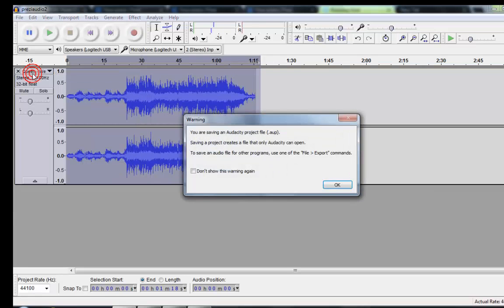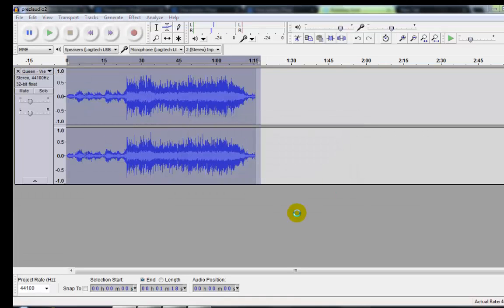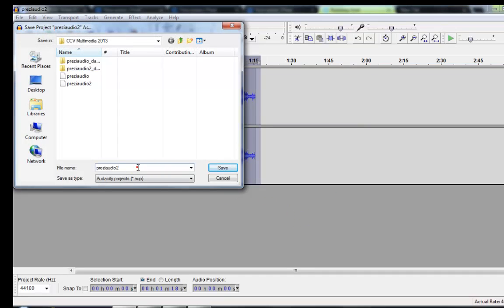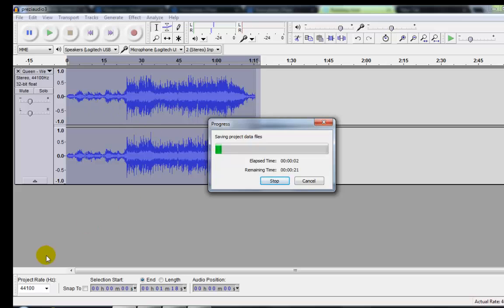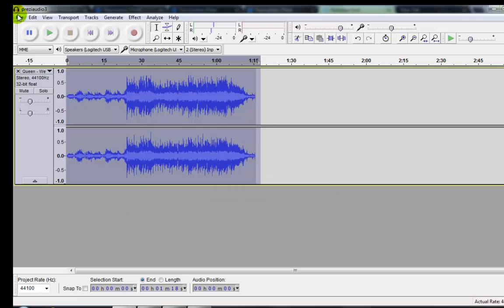I'm going to save the project in case I want to come back and edit the Audacity project in the future. So I'm going to call this 3. But now I need to export it as a sound file. So I'm going to export it; it takes a little while because it's saving the data files. I'm going to export it as an MP3 file. You could export it as a WAV as well.